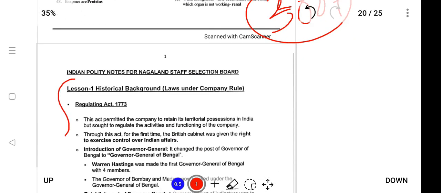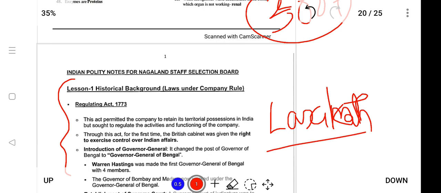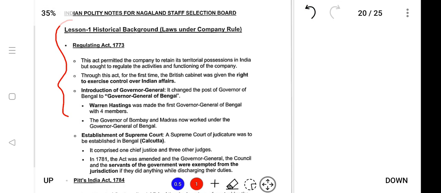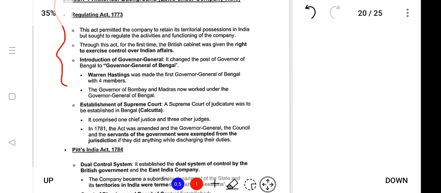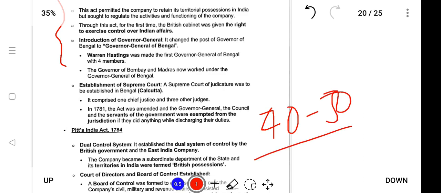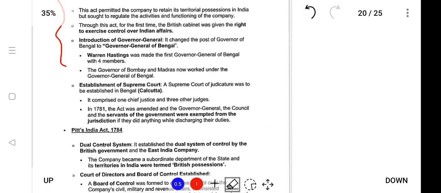Polity is also point wise oriented. Many aspirants must know it through Lakshmikant. We have made the notes from Lakshmikant, and since Lakshmikant is a very bulky book, we have made it concise, that is, to the point, with what is very important from the exam's point of view. It will only consist of 40 to 50 pages of polity. So polity will be provided like this.